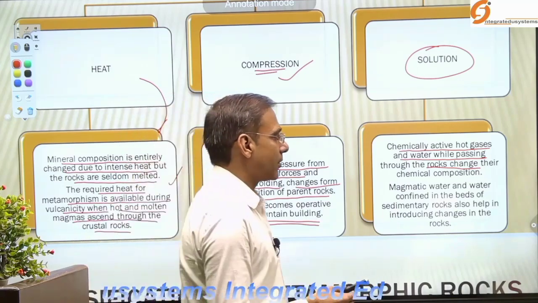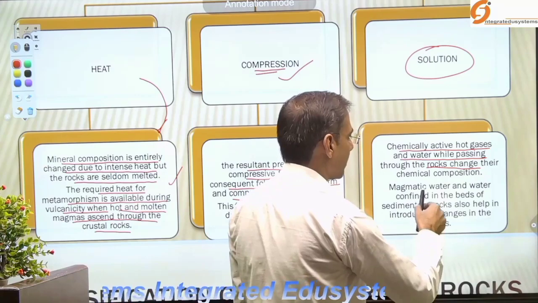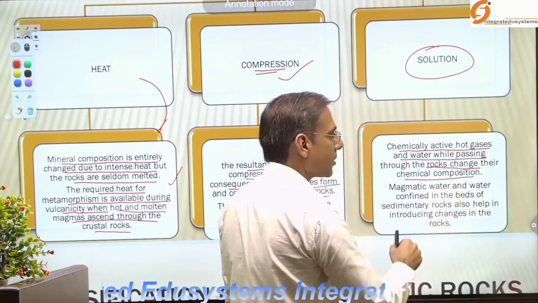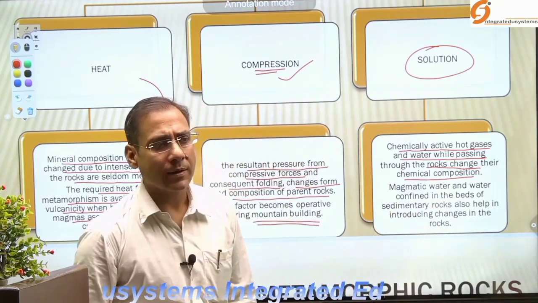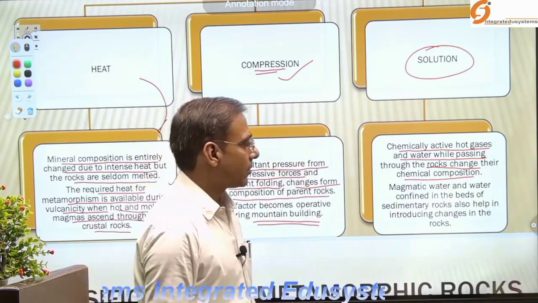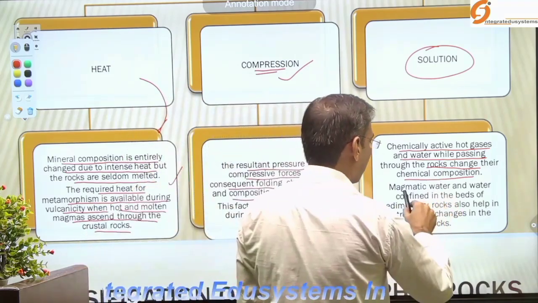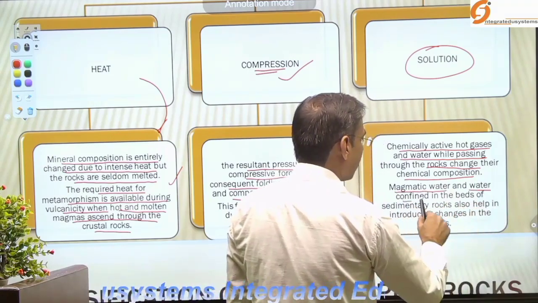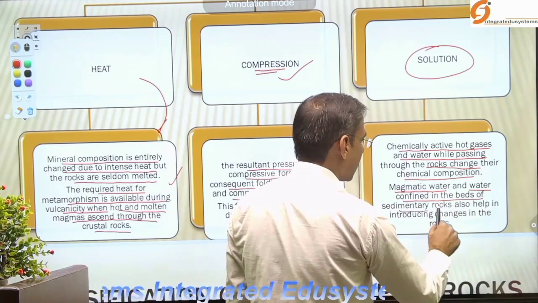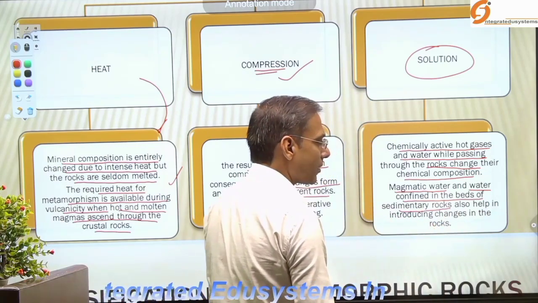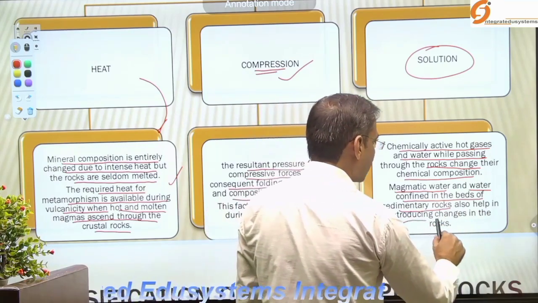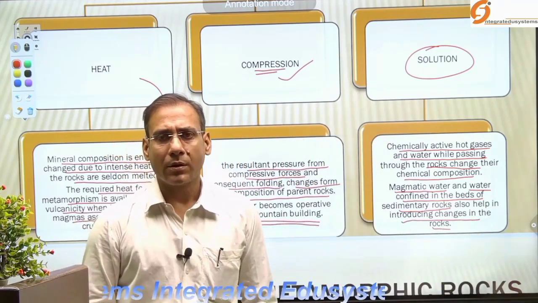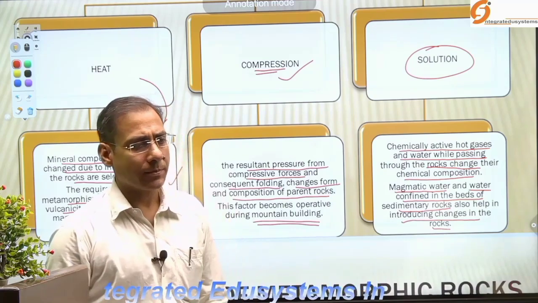So when you look at the chemical composition of the rocks through which it passes, it leads to changes. I have written here that the magmatic water, and the water confined in the beds of the sedimentary rocks, also help in introducing changes in the rocks. Changes come in rocks from this too.